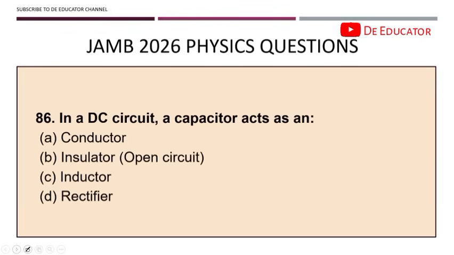86. In a DC circuit, the capacitor acts as an insulator or open circuit. For all these answers that I am putting in brackets, you will see either insulator or open circuit. So in steady DC, a capacitor blocks current after charging. Because it's not conducting electricity, it acts as an insulator or open circuit.